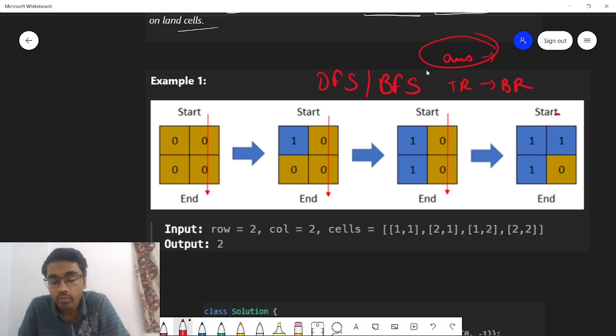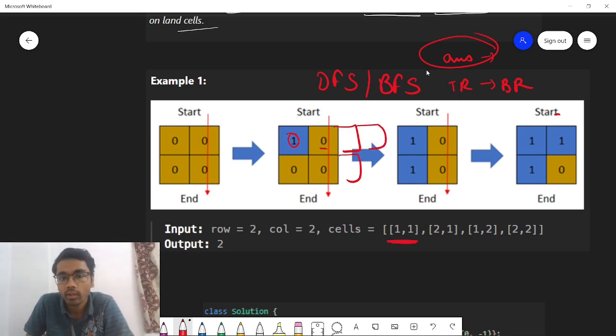So how can we do the brute force approach? Let us see with this example only. This is the first scenario where 1 comma 1 is flooded with water. So you mark this as flooded with water, you try out all possibilities. Now in this case there is only one cell, but let's say there were many more cells. Then you would be starting from this particular cell, and then this particular cell. You will be applying DFS with each and every cell.